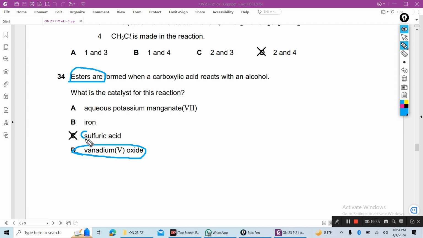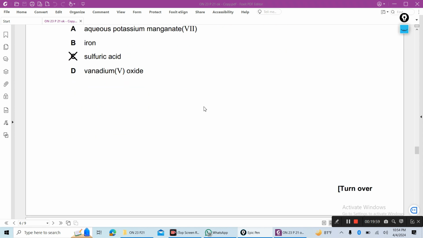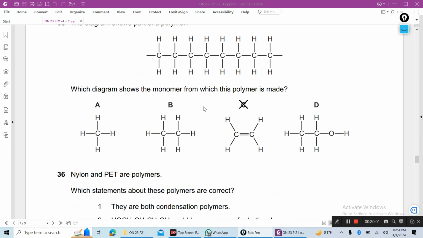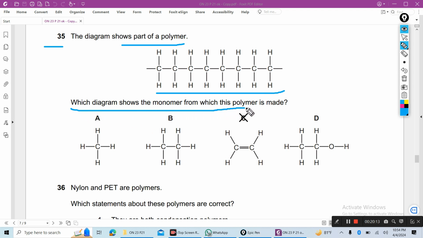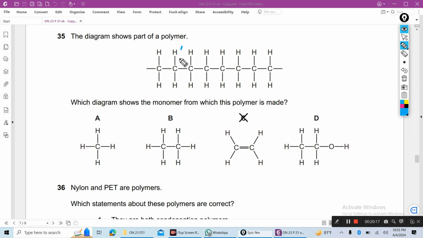Next, 35. The diagram shows part of the polymer. This is addition polymer, you know, and which diagram shows the monomer from which this polymer is made. And you know, this 1 repeat unit, 2 repeat unit, 3, here 4 repeat unit, and one repeat unit contains 2 carbon, that means it is ethene. So here C is the correct answer, ethene.